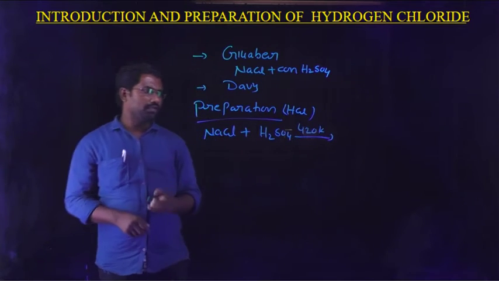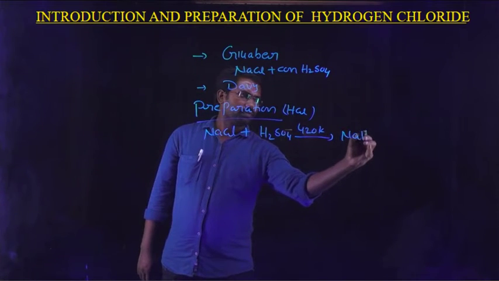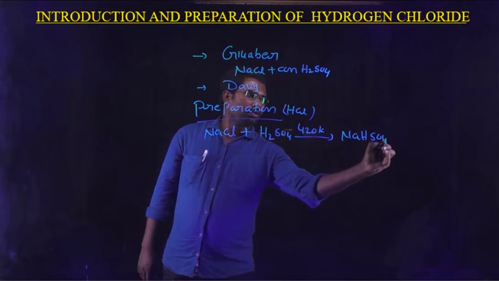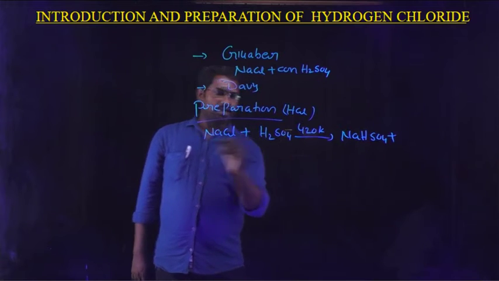At 420 Kelvin, it gives sodium bisulfate, NaHSO4, plus HCl.